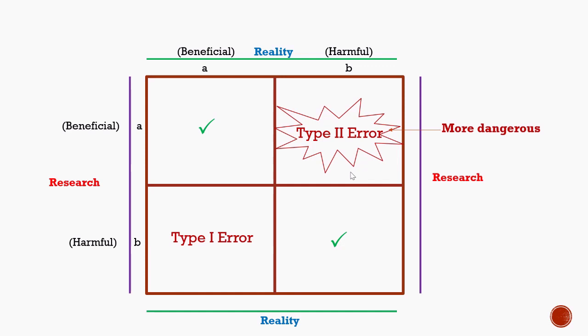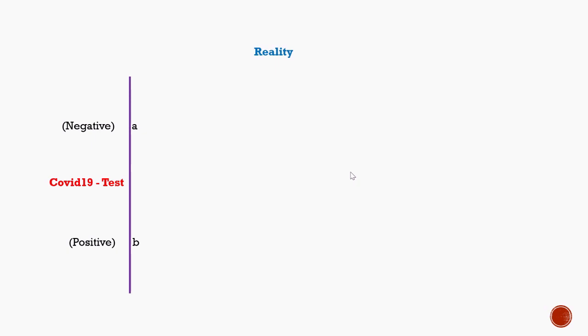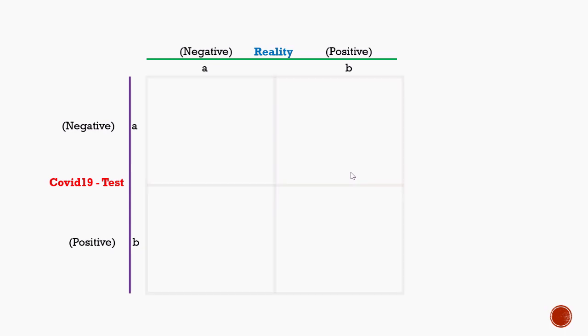Let us understand one more example of the types of error. Suppose we have tested a person for the COVID-19 test. The test result is that the person may be negative or the person may be positive. In reality also there are two options. The person may be negative or the person may be positive. So let us understand the types of error.